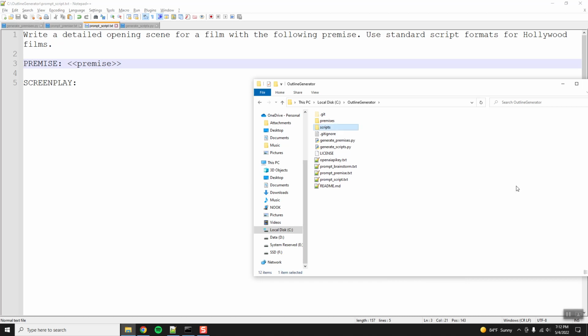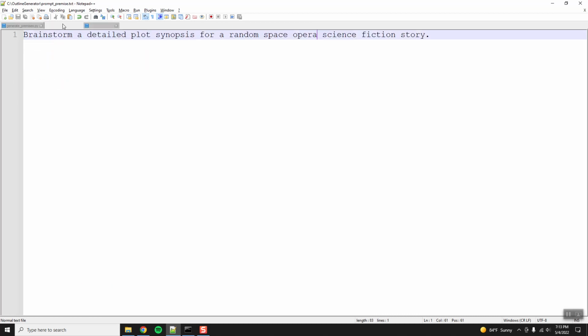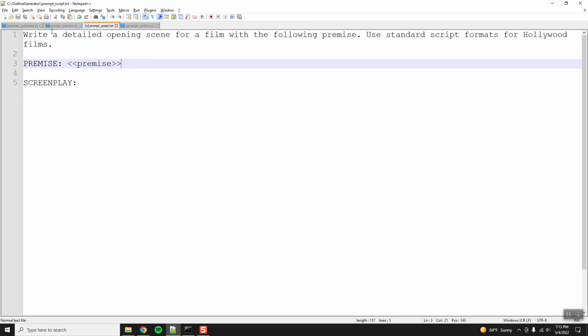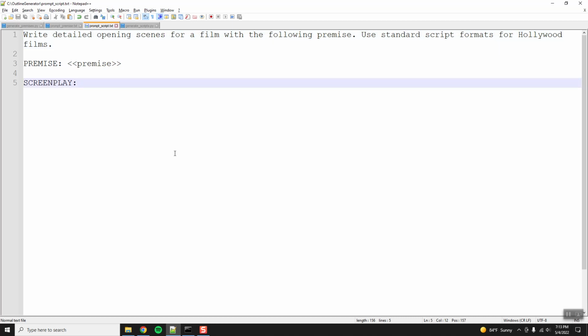So we'll do scripts, and this is going to be the script that matches what we're doing. Let's change the prompt: write detailed opening scenes, plural, for a film with the following premise. Use standard script formats for Hollywood films. So we'll put in the premise and then the screenplay.